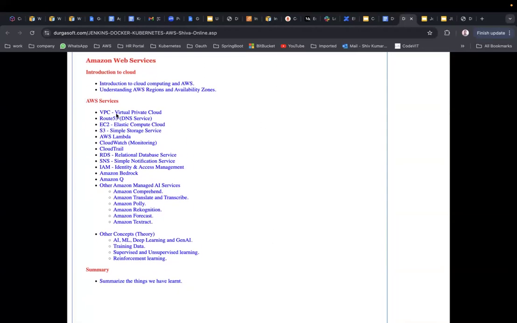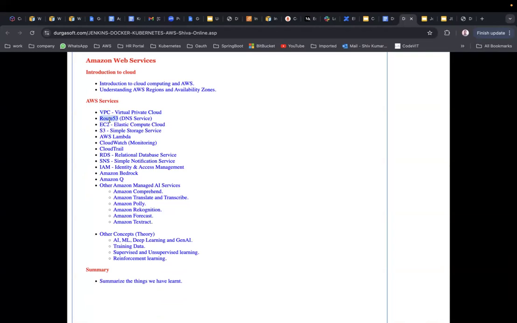Okay, now Amazon Web Services. At the last, we are going towards Amazon Web Services. I have put only the service names, but there are many things internal to those services actually. We are going towards VPC, Virtual Private Cloud, Route 53.